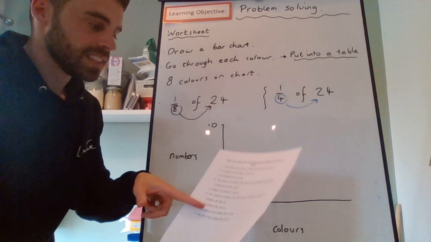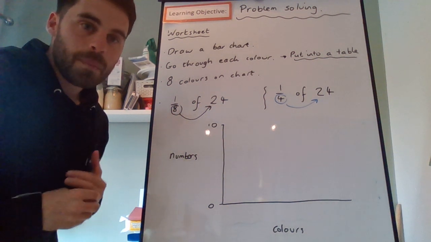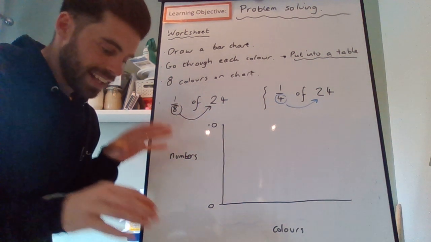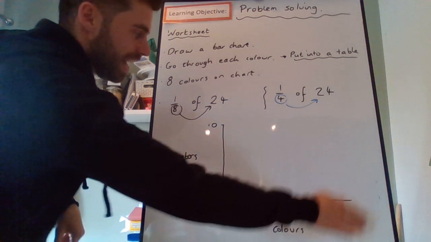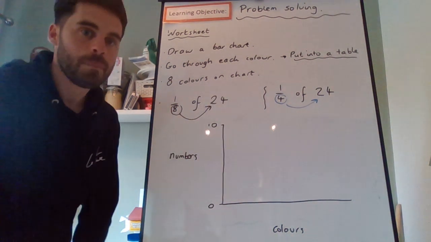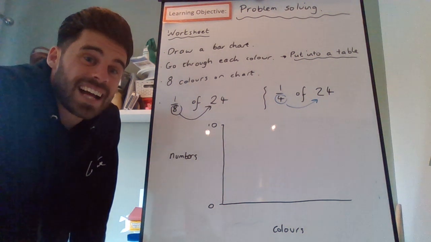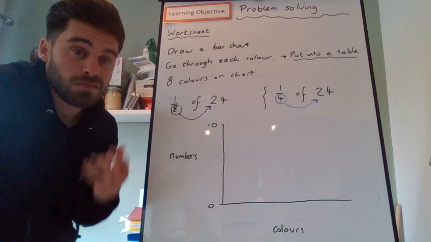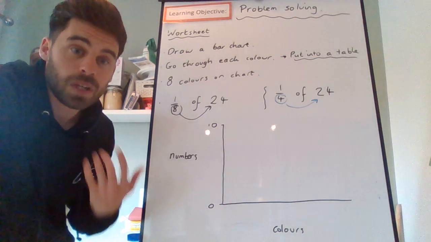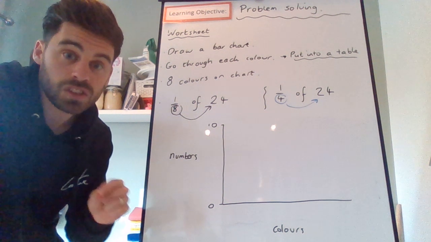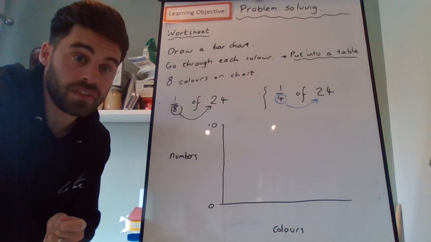Go through each sentence one at a time, try to work out how many children chose each colour and turn that information into a bar chart. I will make myself available on Google Meet, but as always, when we do problem solving, I really want you to have a go and try to solve as much as you can by yourself. So come back and rewatch the video if you need to.